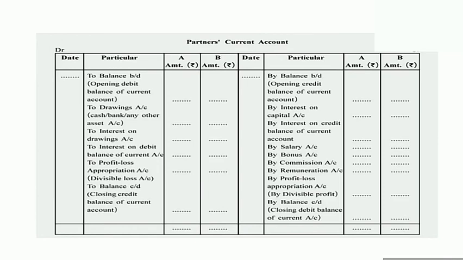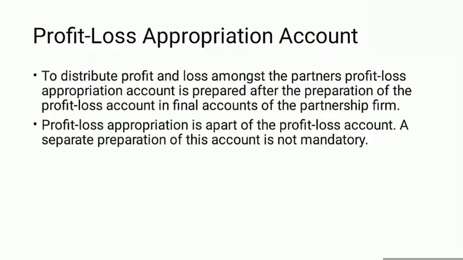Okay, the date which is to be mentioned in the sum is written in the column of date. After that, now we are going to profit and loss appropriation account. To distribute profit and loss amongst the partners, the profit and loss appropriation account is prepared after the preparation of the profit and loss account in the final account of the partnership firm. Profit and loss appropriation account is a part of the profit and loss account. A separate preparation of this account is not mandatory.